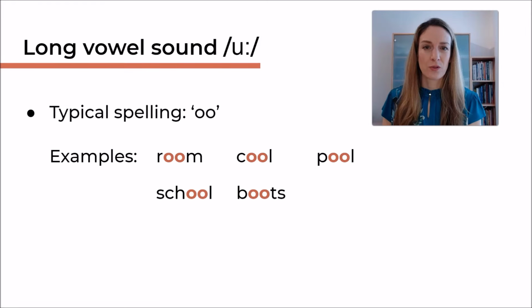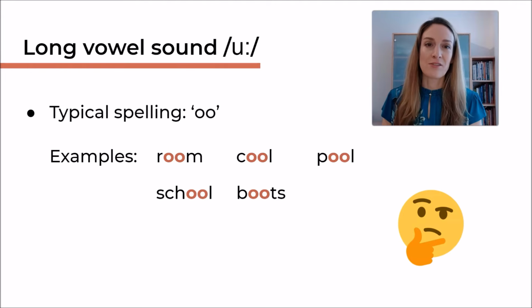Room, cool, pool, school, boots. I know you probably wonder, okay, when do I know that double O is a short sound and when do I know that double O is a U sound? You really have to learn it. Expose yourself to a lot of English, spoken English, listen to English, because that's the only way to learn it really.